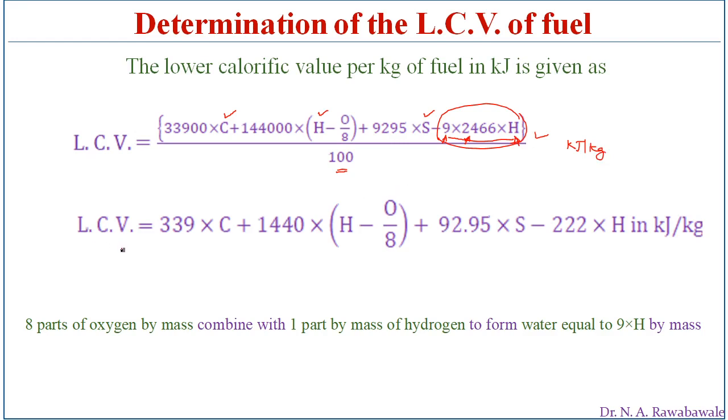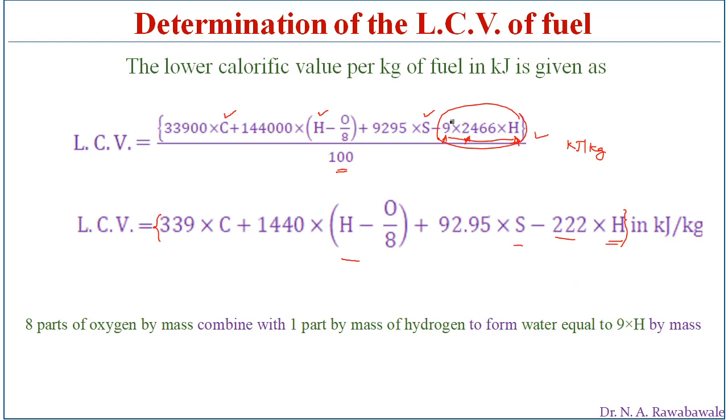So this lower calorific value is given by 339 into C, plus 1440 in bracket H minus O divided by 8, plus 92.95 into S. If we simplify 9 into 2466 divided by 100, we get 222 into the percentage of hydrogen present. So this gives us the lower calorific value in kilojoules per kg of fuel.